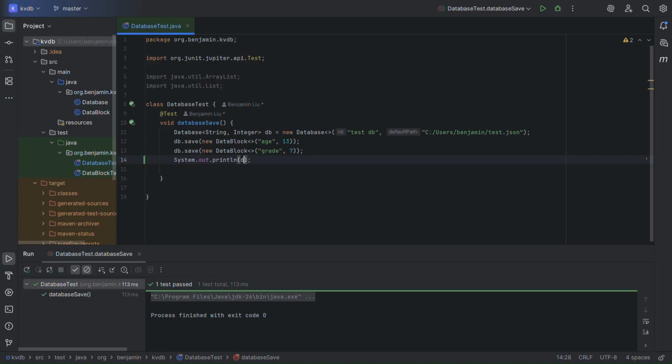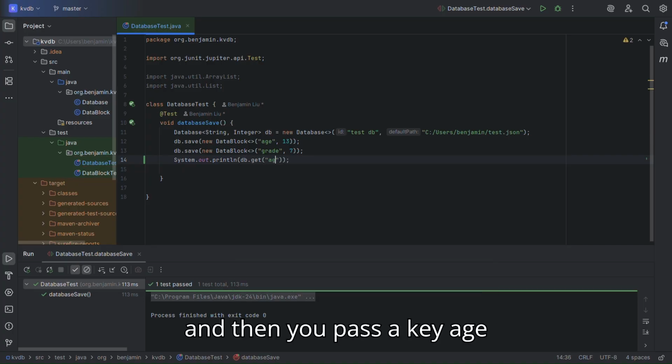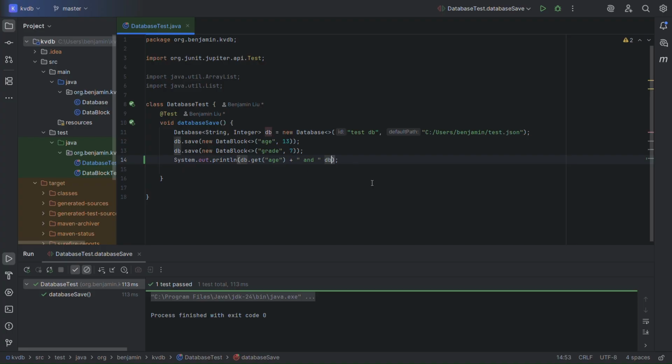And alright, so let's run db.get key, and then you pass in key, age, and then get grade.